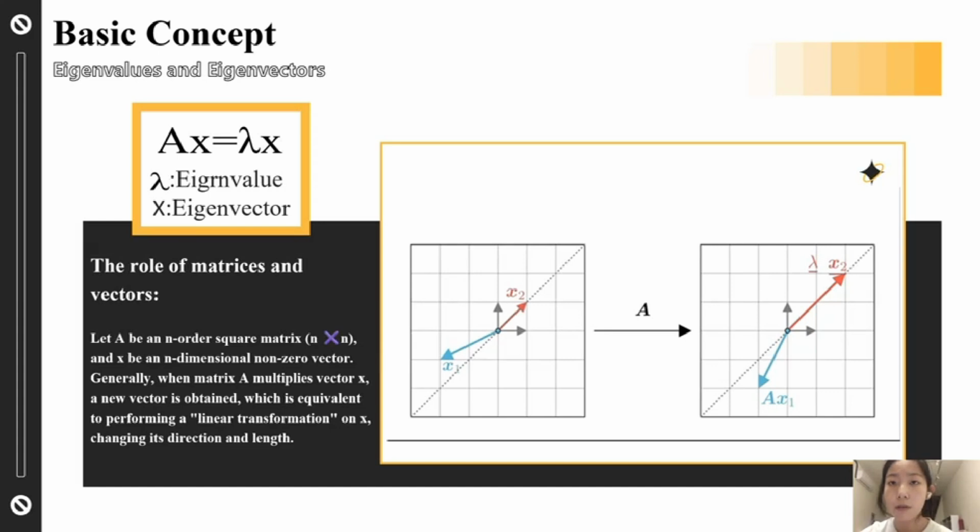For such vectors, the matrix only has a scaling effect. Therefore, Ax2 can be expressed as lambda x2. Here, lambda is called the eigenvalue of matrix A, and x2 is an eigenvector corresponding to this eigenvalue. We obtain Ax equals lambda x, and x is a non-zero vector.